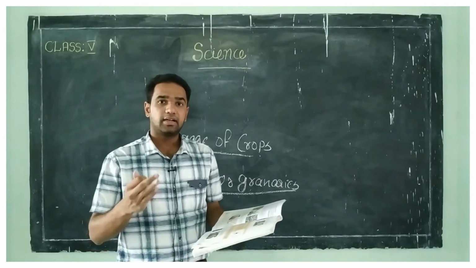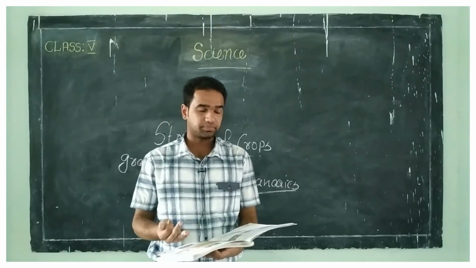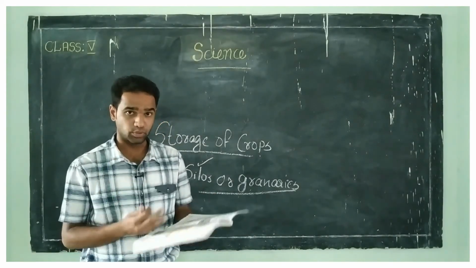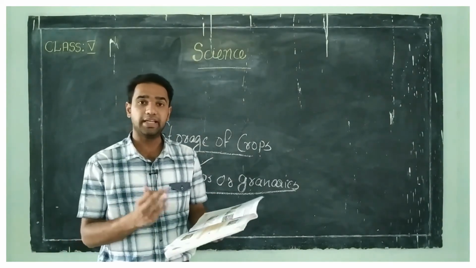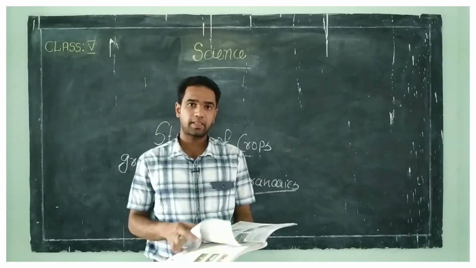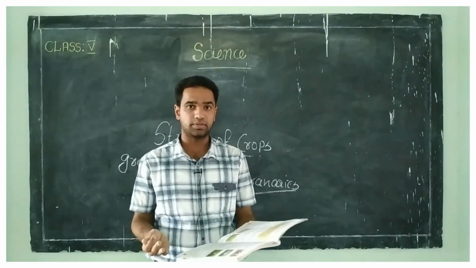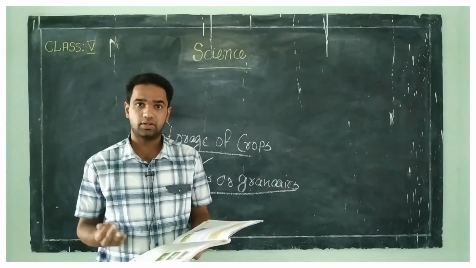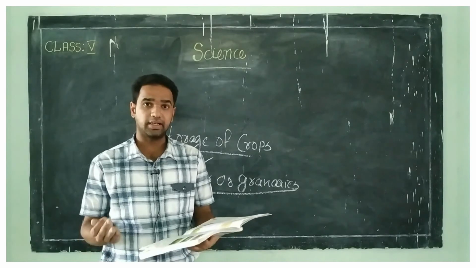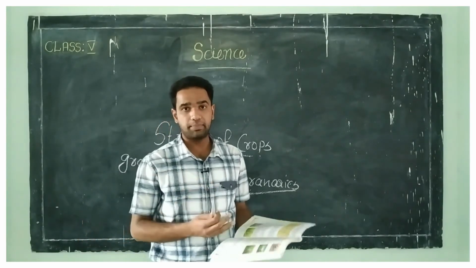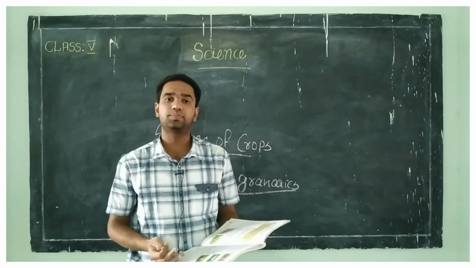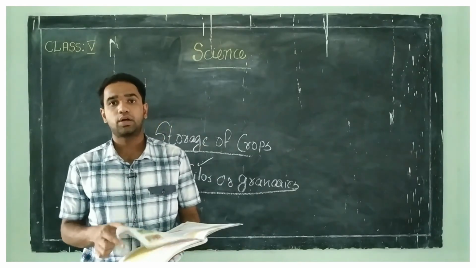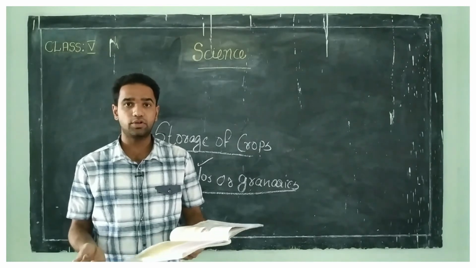Next, reproduction from other parts, which includes reproduction from stem, from roots, from leaves, and spores. And the final topic is crops. There we discussed types of crops, the definition of crops, then kharif crops and rabi crops, then healthy crops, essential requirements to produce a good crop, crop protection, and storage of crops.